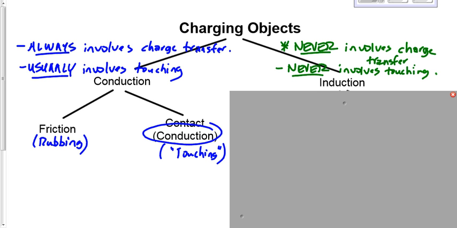Another example of that would be lightning. When lightning forms, you get this big charge buildup on the cloud, right? Discharges to the ground, charge transfer to the ground. That's conduction, right? Well, the cloud wasn't rubbing against the ground. The cloud was close enough to the ground to transfer as if it was touching the ground. Was it touching? No, but it was as if it was touching. So we'd still call that charging by contact.